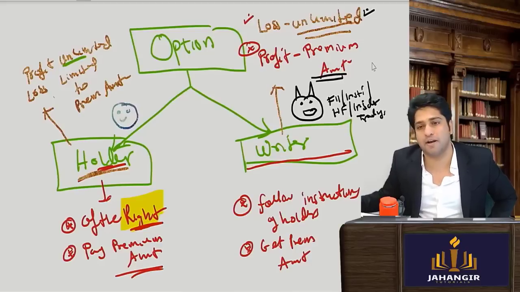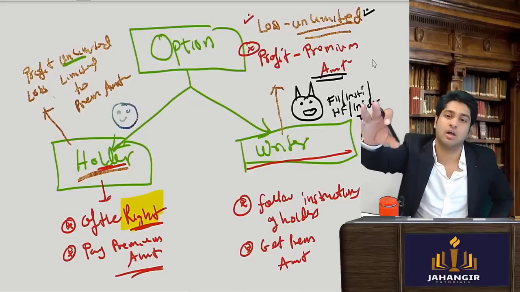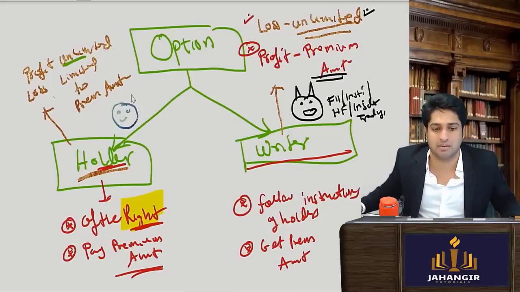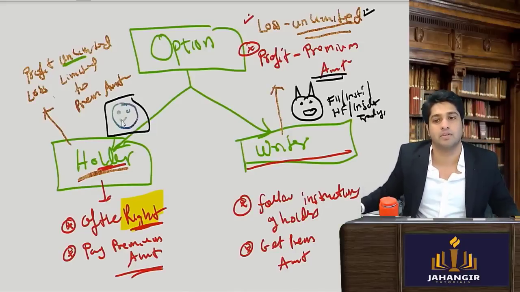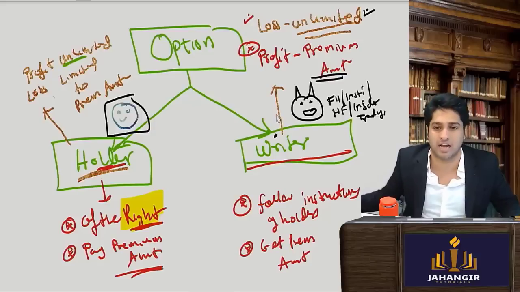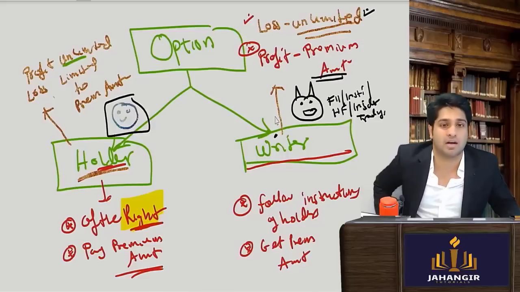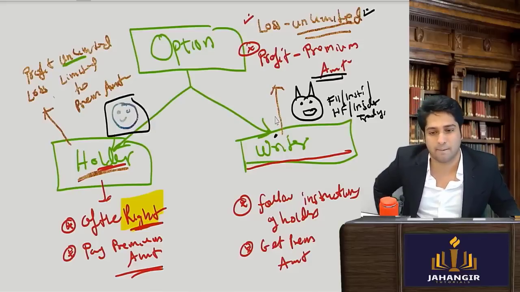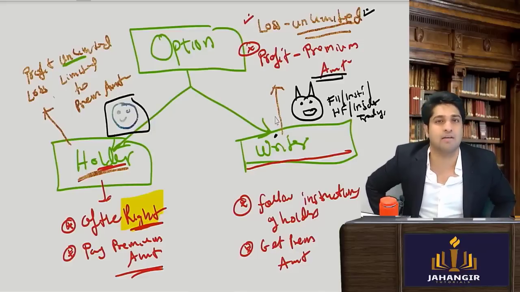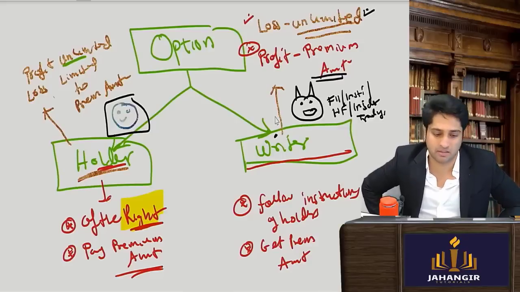Who can be so confident, saying it will go, 10 rupees will come, let it come, the loss is unlimited? The majority of small traders lose their money to the writers, because the writers are technically sound and have so much money in place that they really know where the market is going. Am I clear till here? So if someone is becoming a writer, they are very confident about what is going to happen in the market.